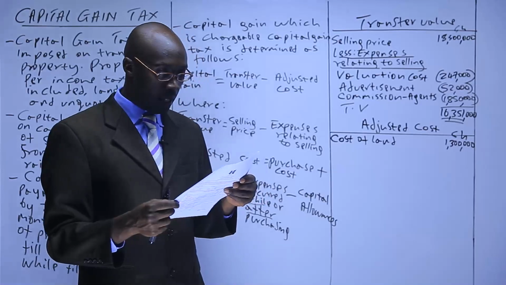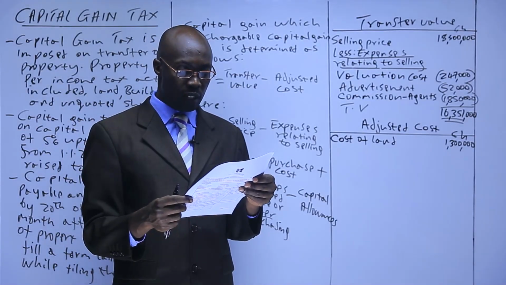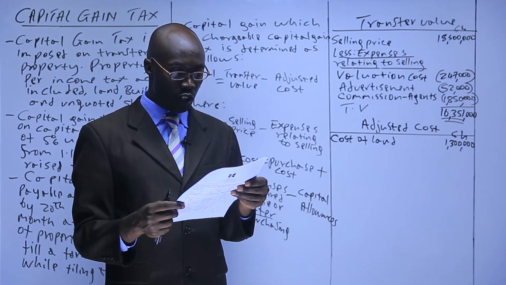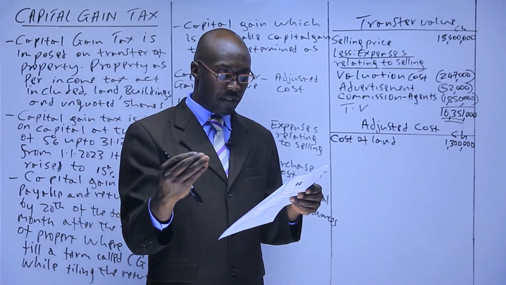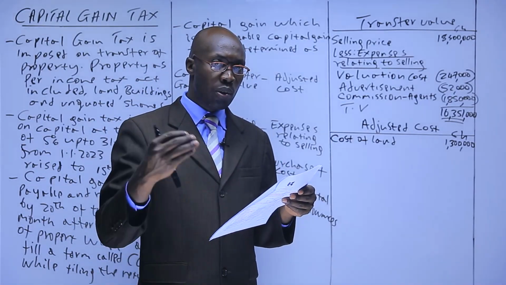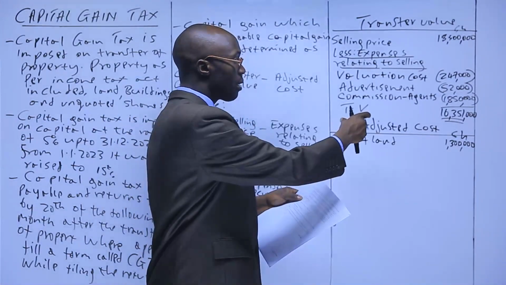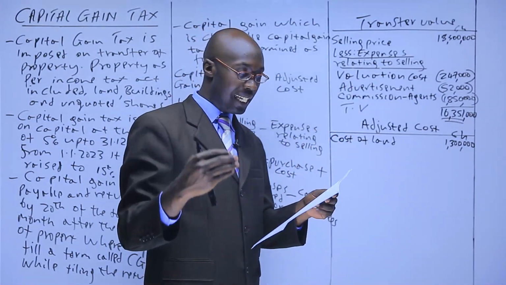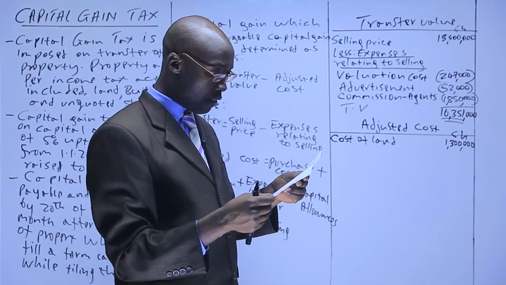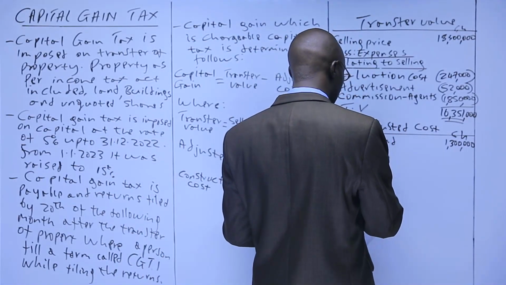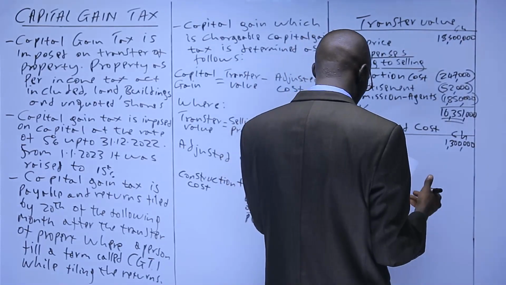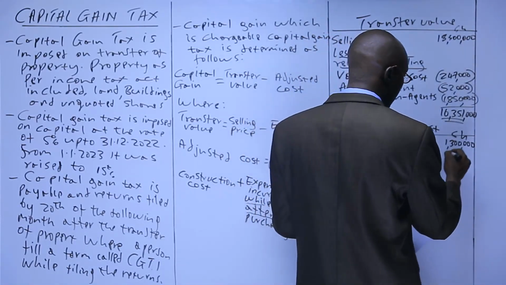After that, he had incurred legal costs of 650,000 in transfer in addition to stamp duty. And note that this transfer is when it was being transferred to him, not when it's transferring to the buyer. It's when he was purchasing. So we have the legal costs, incurred while purchasing, which we have 650,000.